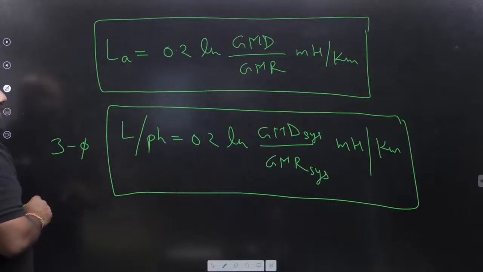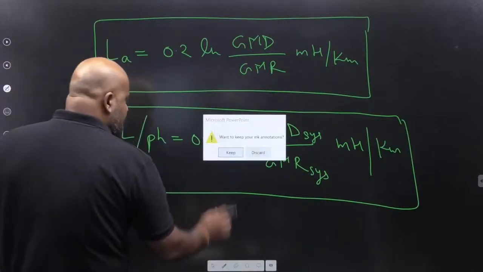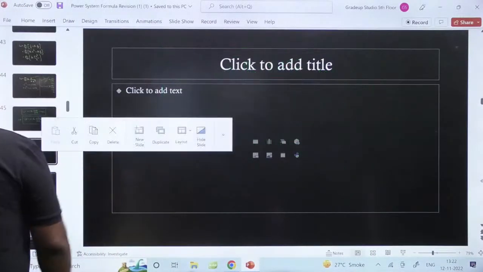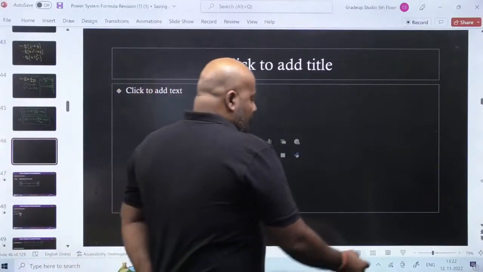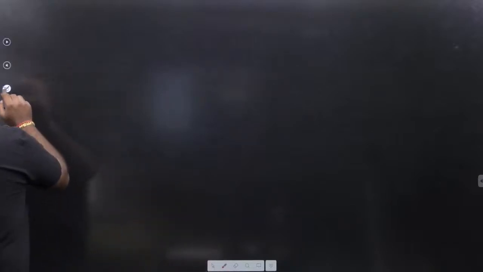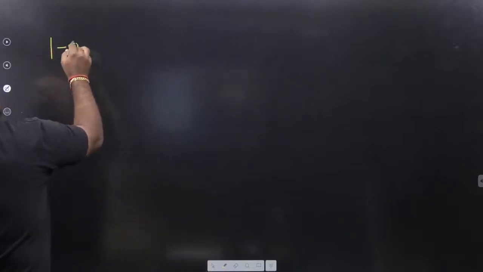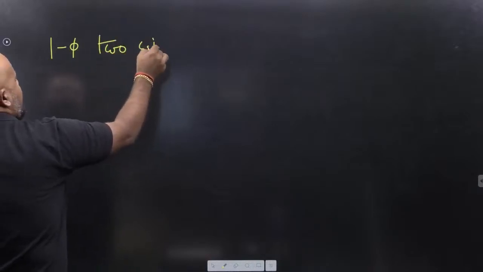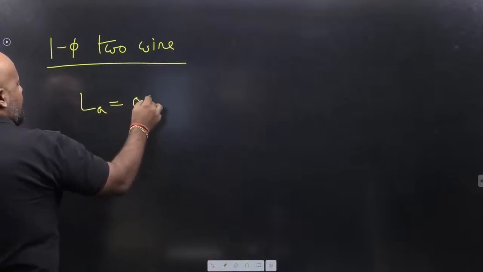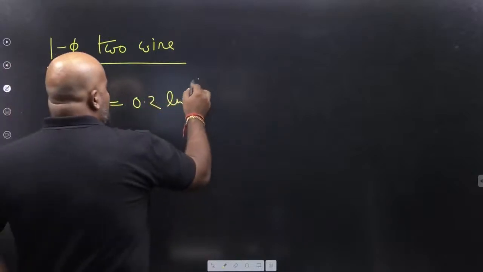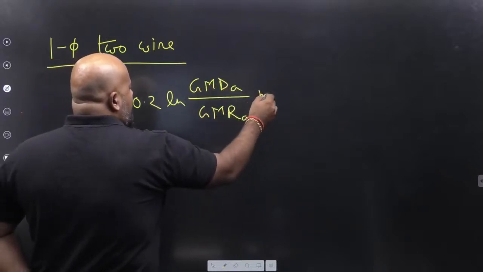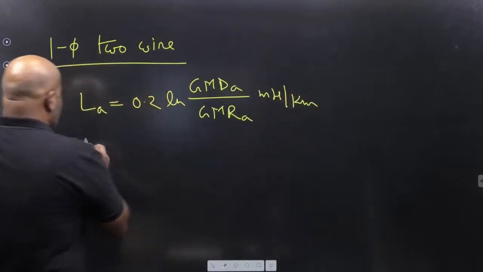But if you are having a single phase, my friend, again I am writing, let me use one more page here. If it is a single phase two wire system, then my friend LA is going to be 0.2 ln GMDA upon GMRA millihenry per kilometer.